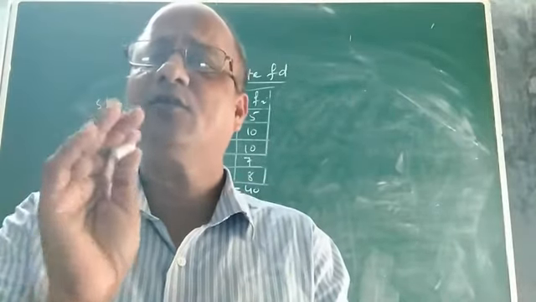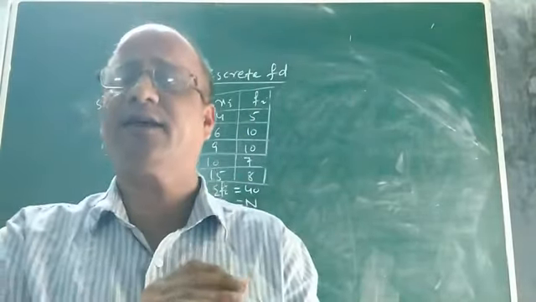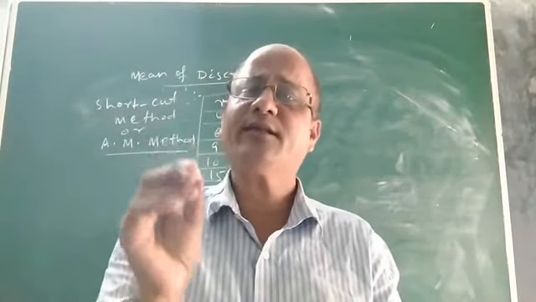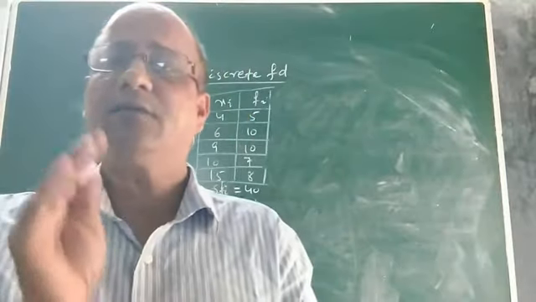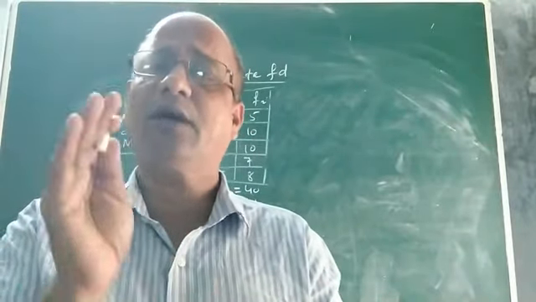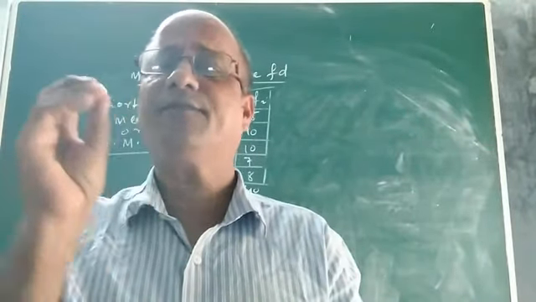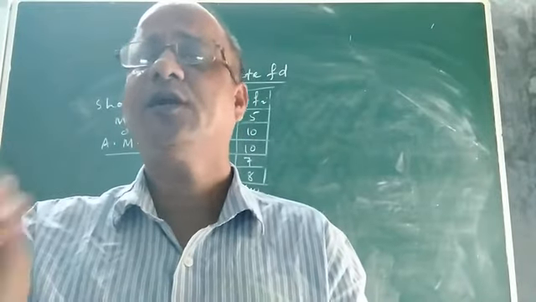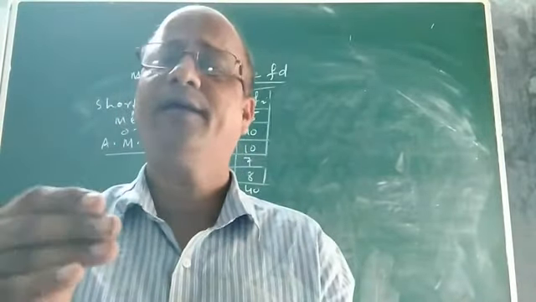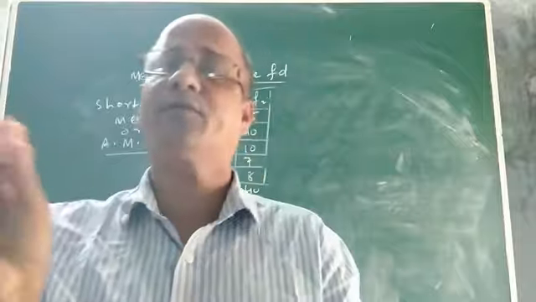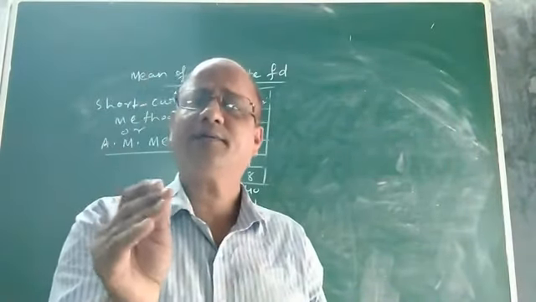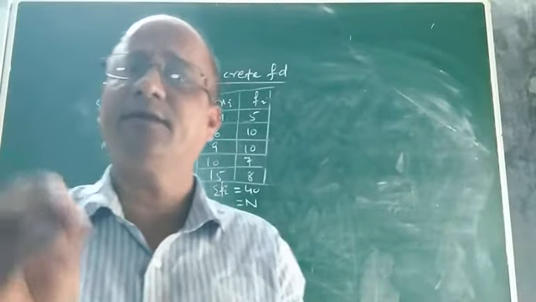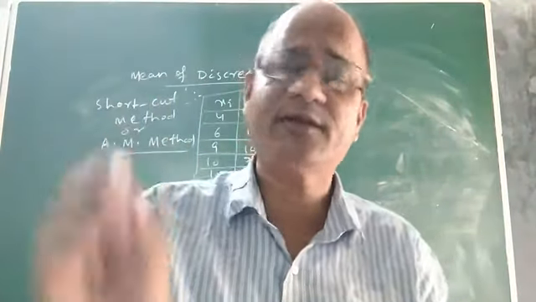Children, there was a method known as the direct method. In class 9 it was there. What is the direct method? It is also called the long method. It is used to calculate the mean of a discrete frequency distribution, and then the same method we can apply to find the mean of a continuous frequency distribution also. So let us see how the direct method is applied to find the mean of a discrete frequency distribution.